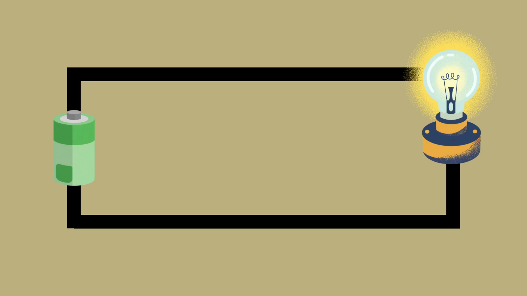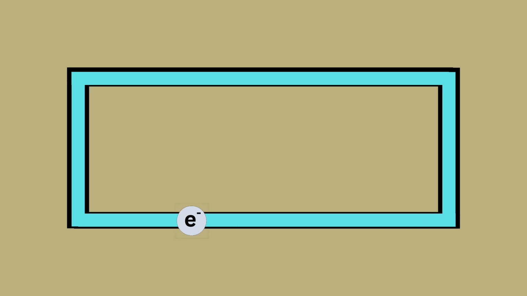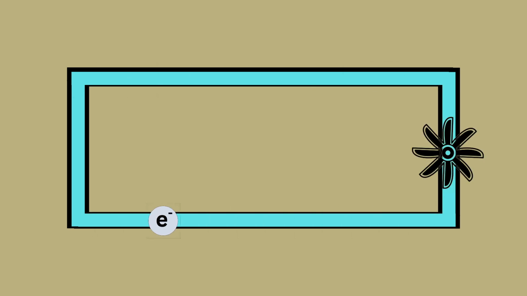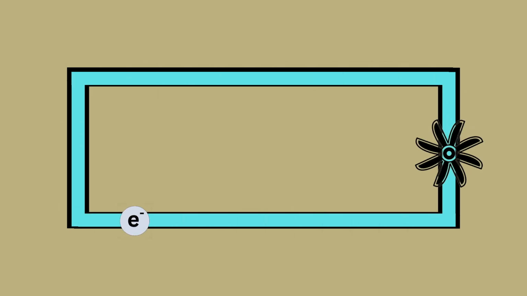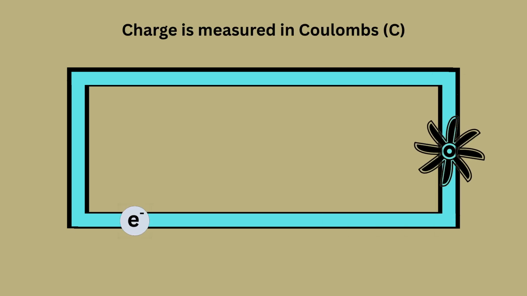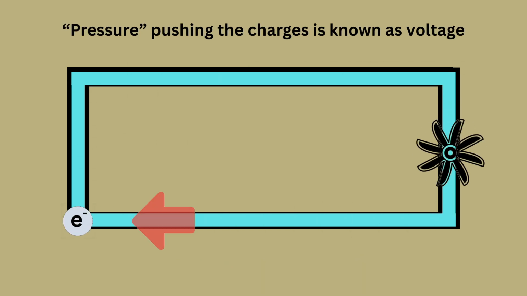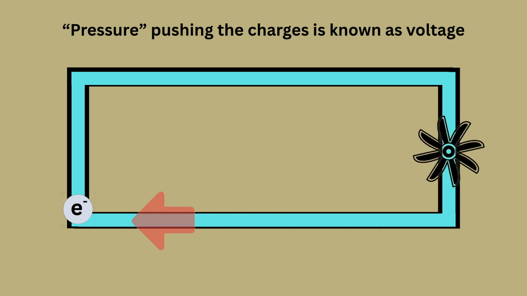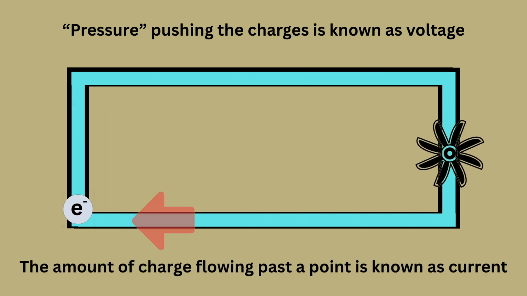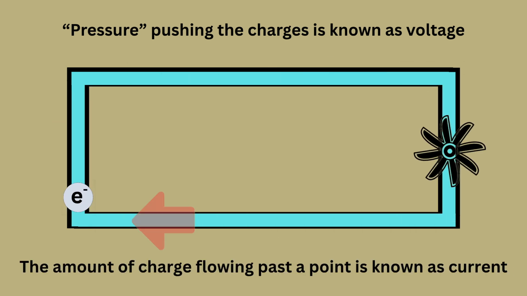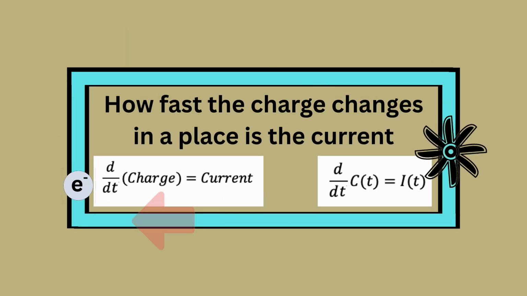A circuit is like a network of pipes for electrons to flow, and each device is like a turbine along those pipes that needs flow to spin and work. Charge is measured in coulombs, and each electron carries a tiny but identical slice of charge. Alongside this charge, the amount of pressure pushing the electrons through this pipe is known as the voltage, and the amount of charge flowing past a point at any second is the current. Therefore, the derivative of the charge with respect to time t is the current in a wire.